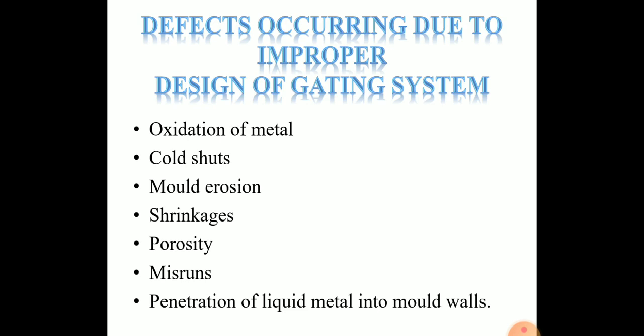Then porosity. This defect occurs in a casting in the form of pinhole porosity or gas porosity. Hydrogen is responsible for pinhole porosity. Gases will be absorbed by the liquid metal. When the metal solidifies, the solubility decreases and gases will be released and create small voids throughout the casting called porosity.